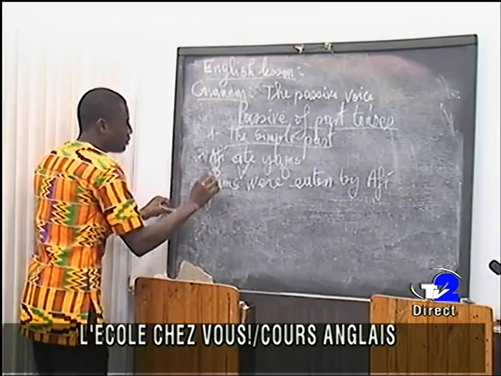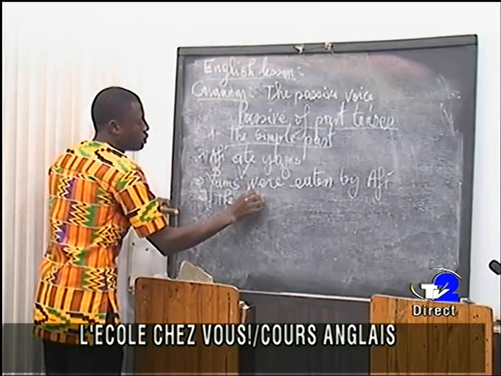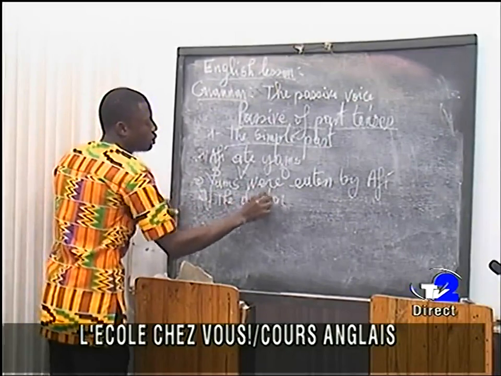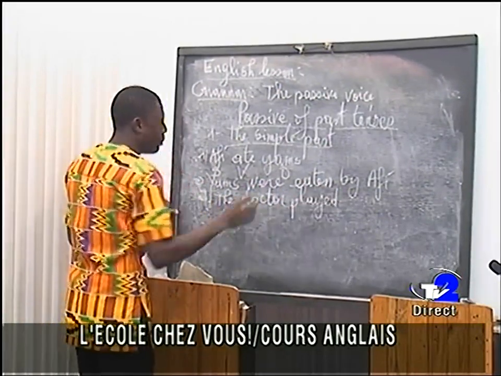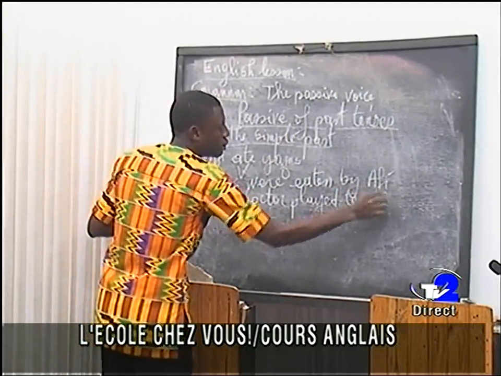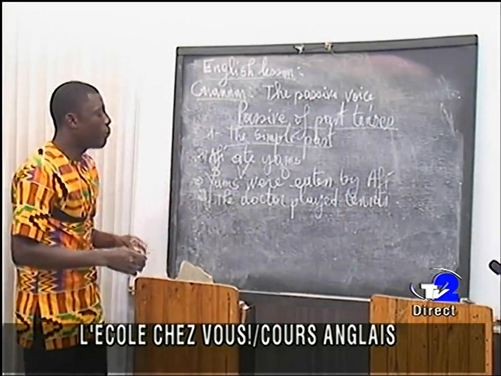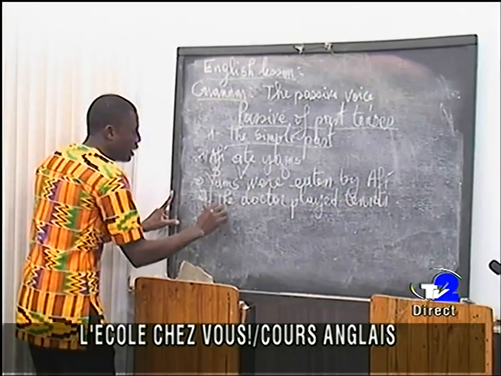Another sentence. The doctor played tennis. Okay, the doctor played tennis. Becomes tennis.